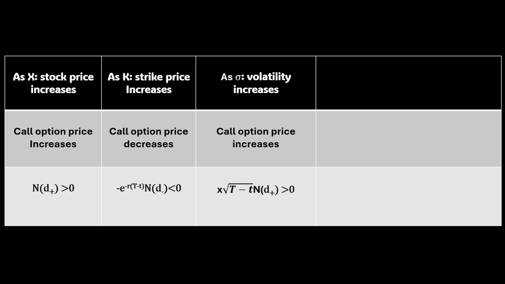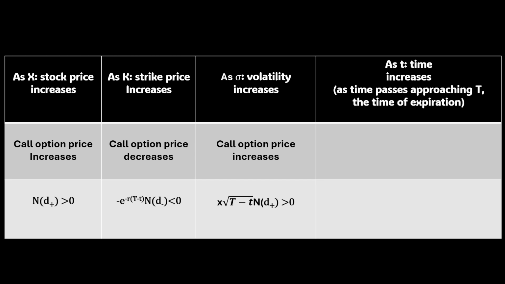Alright, now we will examine the final relationship in this video. According to the Black-Scholes model, as T or time increases, meaning as time passes approaching big T, the time of expiration, call option price will go down. That's what the model is saying about time and option price because the derivative of call option equation with respect to time is negative. Let's now check if model's prediction is true, again using SPY.